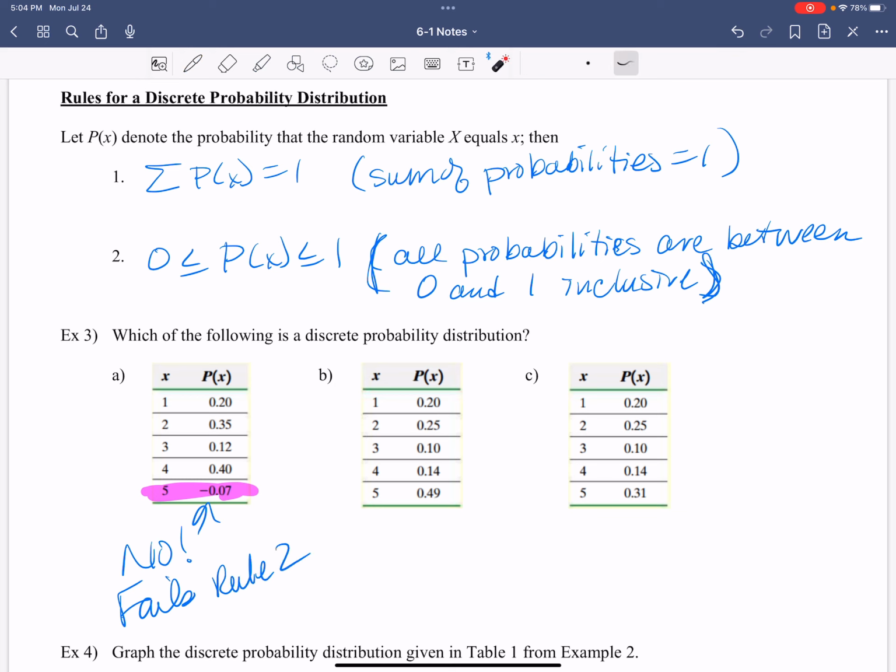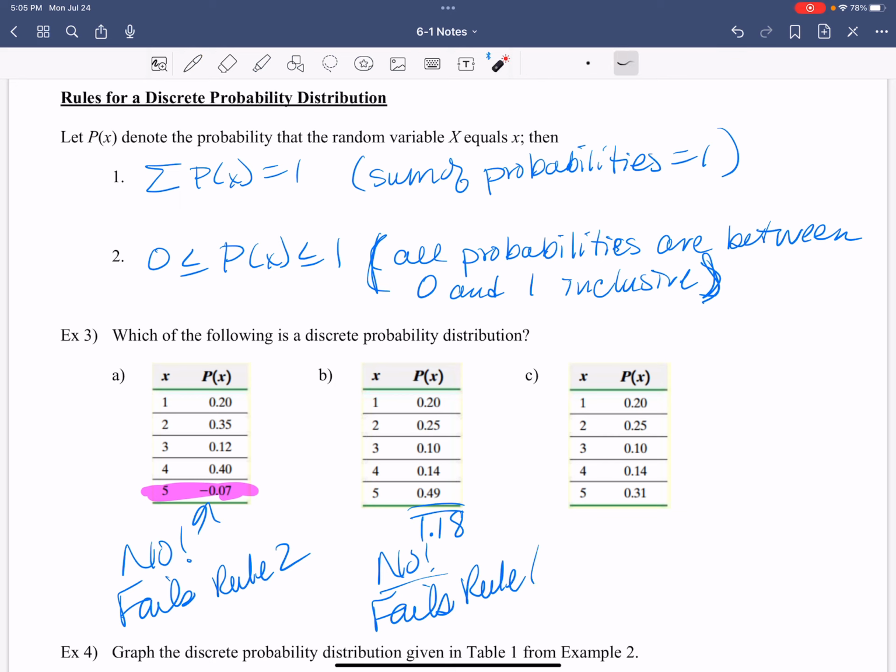What about the second one? Give it the visual. Those are all legit, right? Okay, now add them up. Put that in your handy dandy calculator. Tell me what you get. All of them. Add them all up. 1.18. Does that work? No. Fails rule 1. Good.